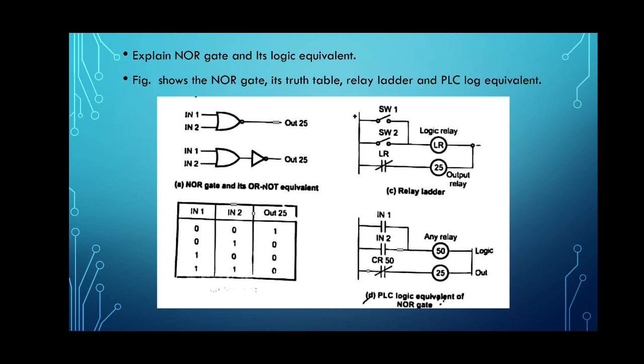Then the NOR gate and its logical equivalent is represented in this diagram. We know that the inverse of the OR gate is the NOR gate. So when both the inputs are low, the output will be high. The OR gate along with the NOT gate and its logic is shown in the figure.